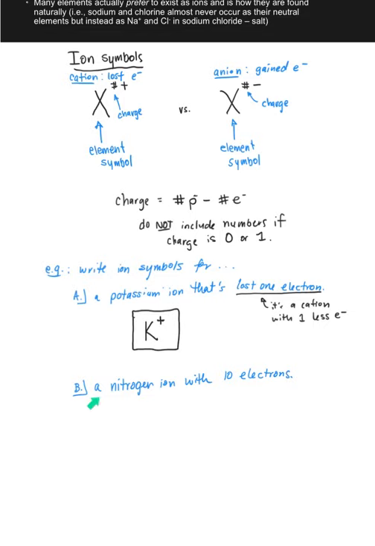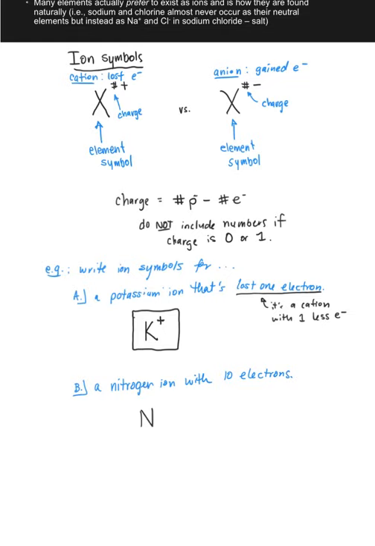In this second example, a nitrogen ion has 10 total electrons. Nitrogen has the symbol N from the periodic table. But now we're told that it has 10 total electrons, not that it's lost some or gained some. So it's going to be our job to figure out which of those two nitrogen has done.